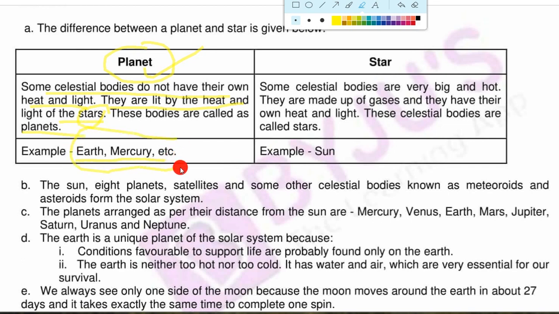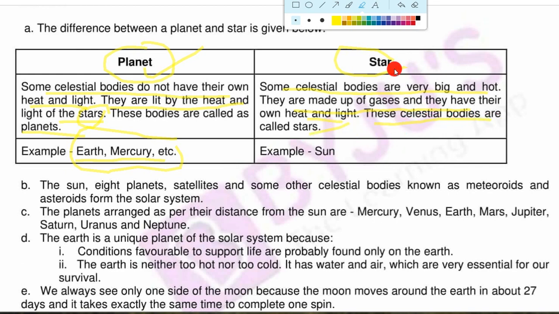Now the next is star. Star means some celestial bodies are very big and hot. What are they made up of? They are made up of gases and they have their own heat and light. These celestial bodies are called stars. So what is the difference between planet and star?